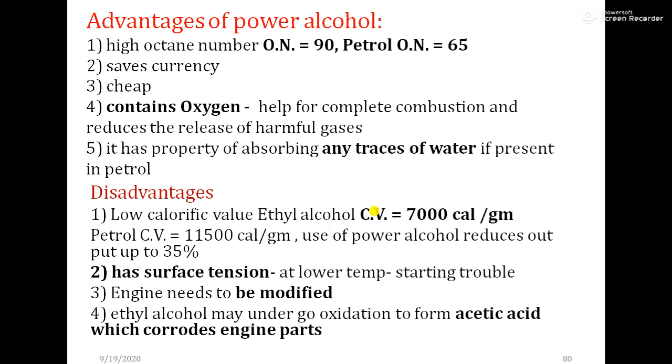Disadvantages: it has a lower calorific value, that is 7,000 calories per gram, while petrol has a calorific value of 11,500 calories per gram. So the use of power alcohol reduces output by up to 35%. That is the first limitation or disadvantage.